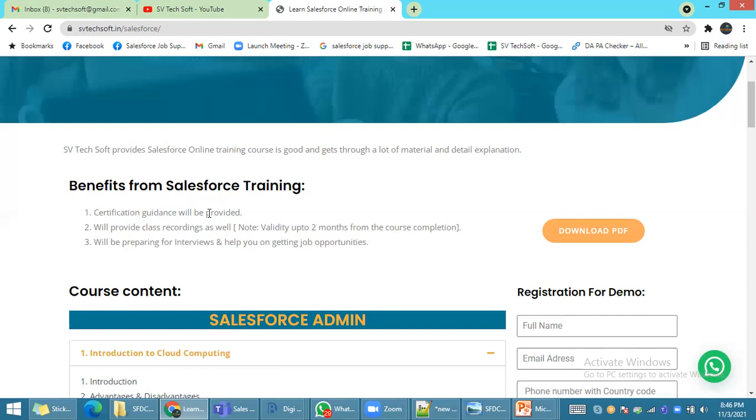Everyone who has a career gap will come and learn Salesforce. As a Salesforce trainer, I give training as an experienced person, so there is no need to doubt that. We will give complete training in real time with more examples. This training is more than enough. You have to act as a 2 to 3 years experienced person. We will also give certification guidance.